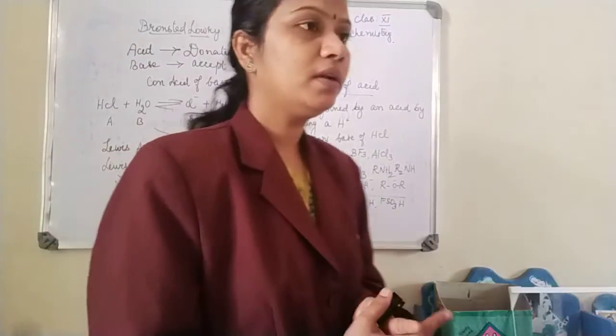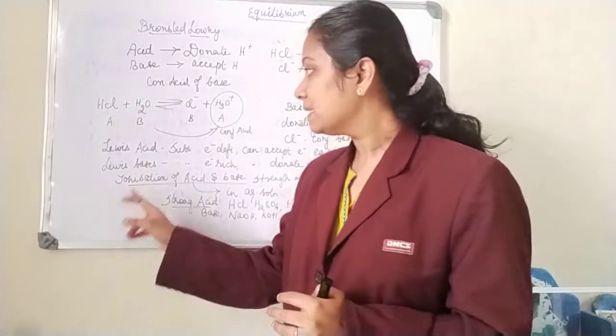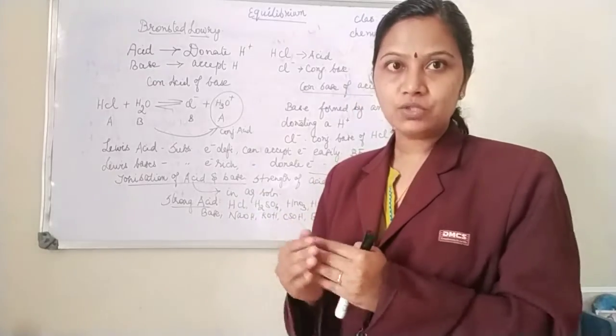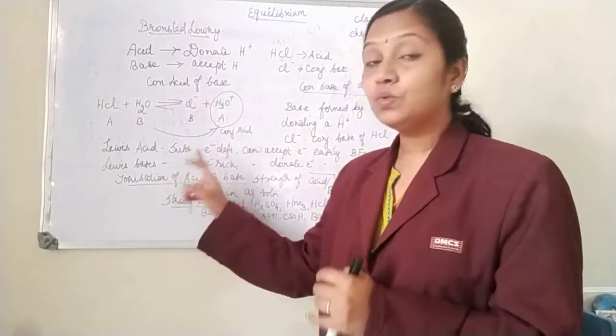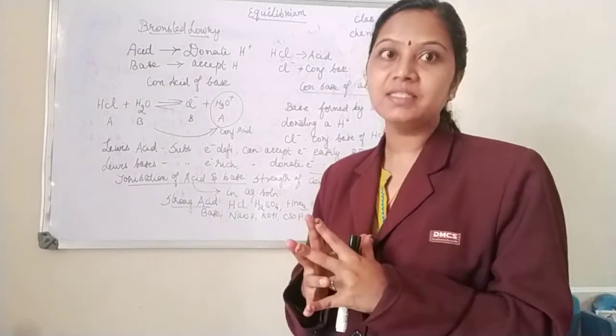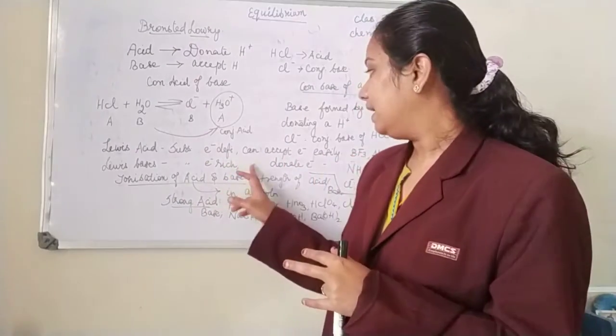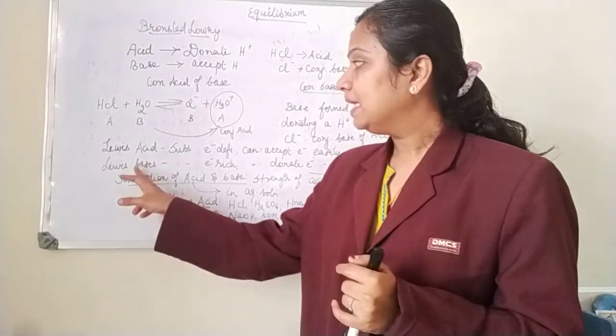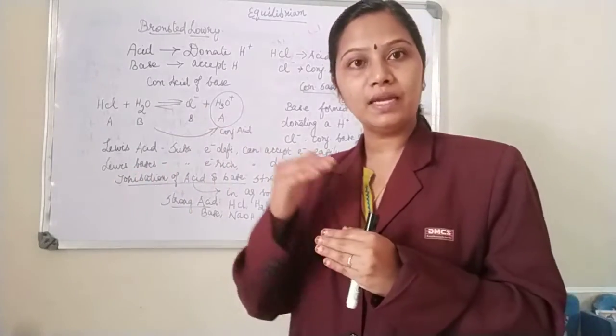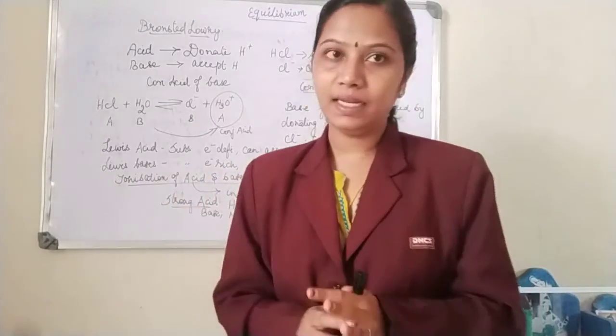Now what about your Lewis base? Lewis base is just the opposite of Lewis acid, where you can say a Lewis base is a substance which is electron rich. Since they are electron rich, they can donate an electron. So Lewis bases are substances which are electron rich, so they can donate an electron.